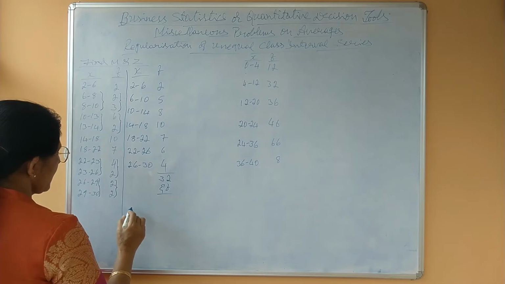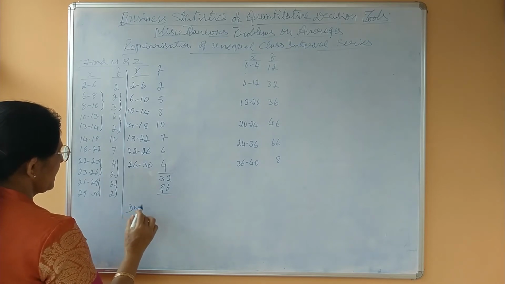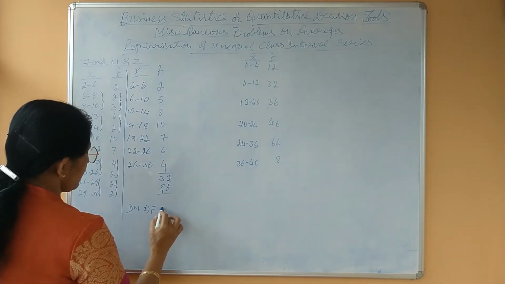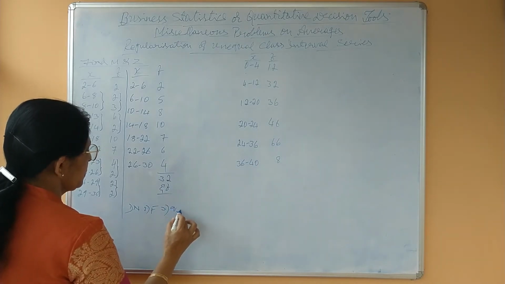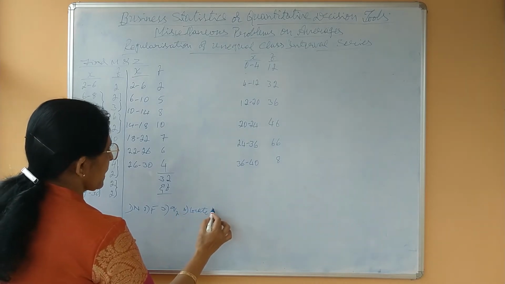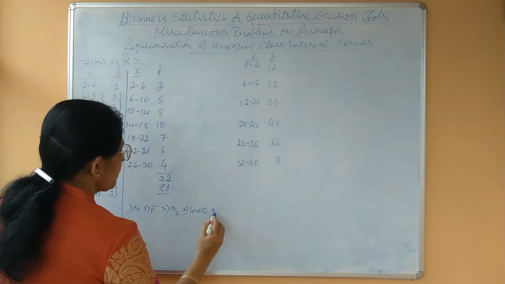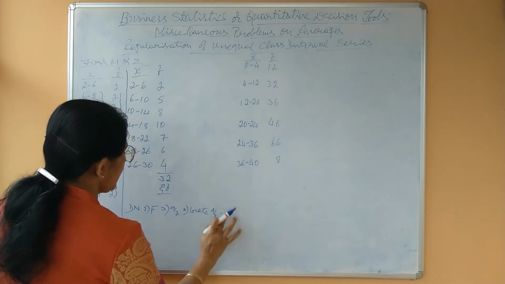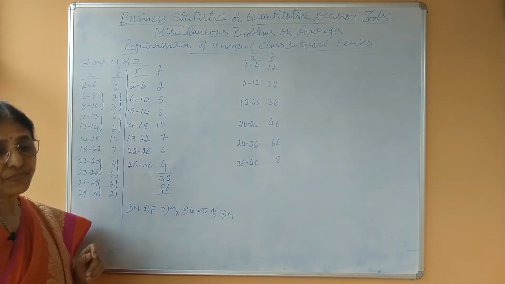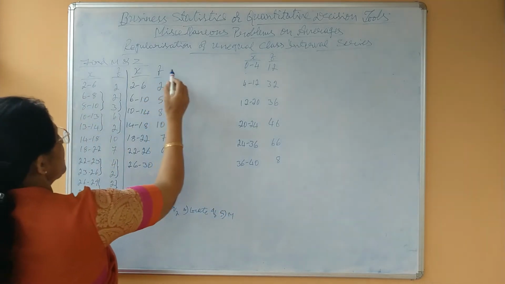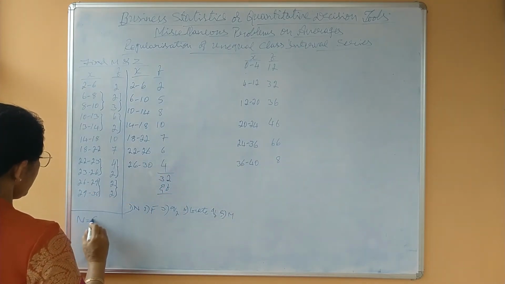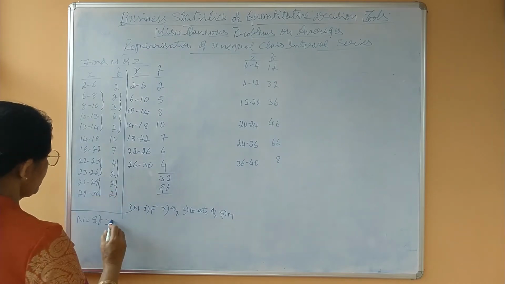Under median continuous series, first step is n, second step is cumulative frequency F, third step is Q2, fourth is locate Q2 to get median class. Then fifth step is median, isn't it? Now that means here n equals sigma f equals 32.